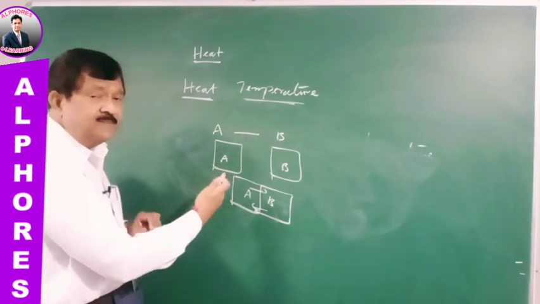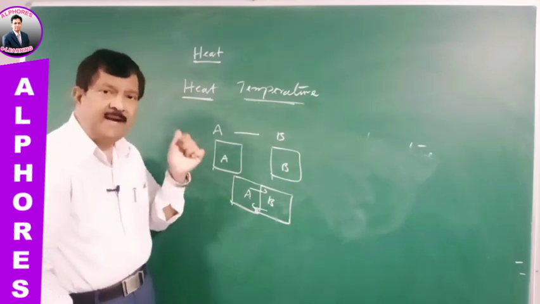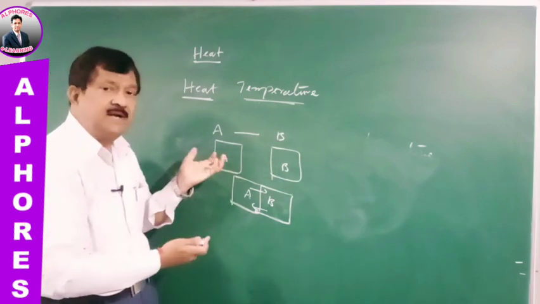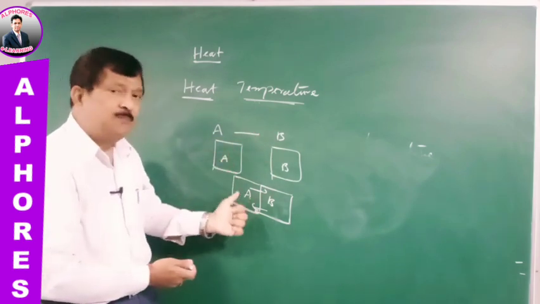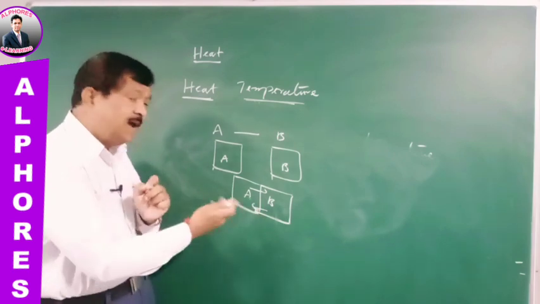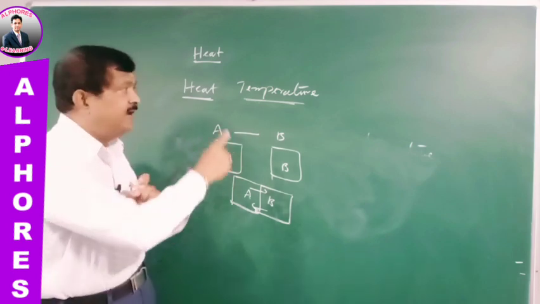Who will decide that? We said previously, heat energy always flows from high temperature to low temperature. So we don't know about the conditions of A and B. Two bodies are put together. So heat energy will flow from A to B or B to A. That is decided by the physical quantity temperature.